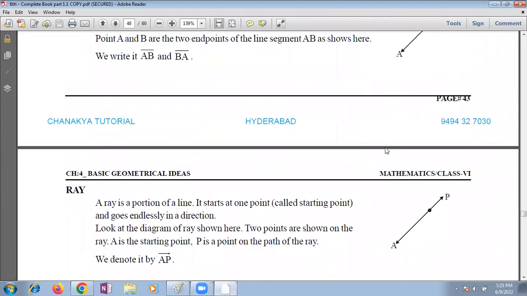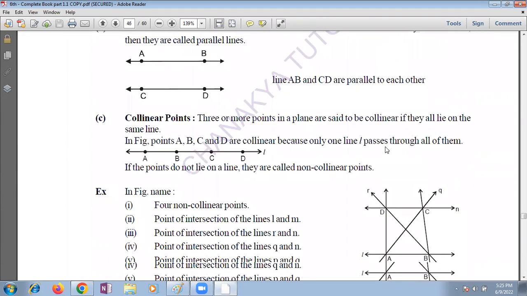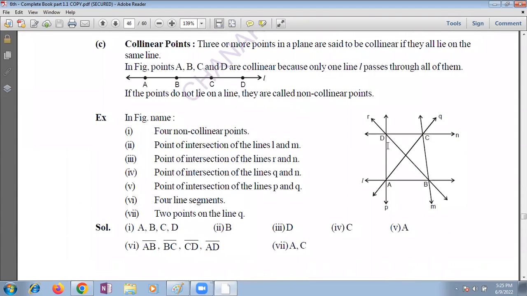Yesterday we discussed the points we completed, and today you can see there is a wonderful diagram given here. In this figure, we need to name different things. There are multiple questions given. The first question is for non-collinear points. Non-collinear means they should not lie on the same line. You need to mark any 4 non-collinear points.